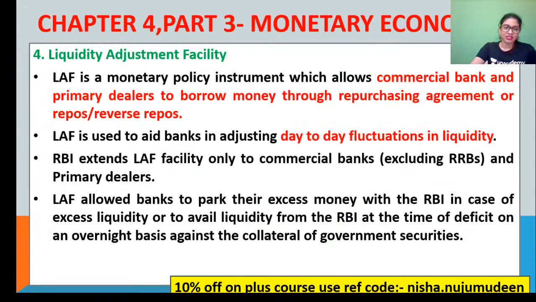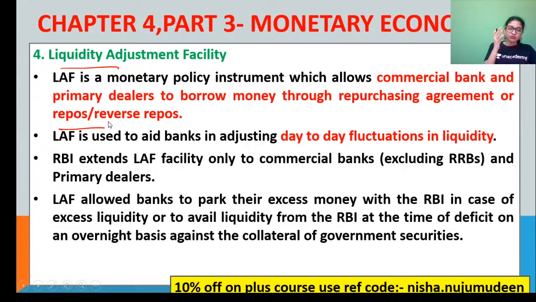Clear? Now, the next one is the liquidity adjustment facility. That is also one of the quantitative, or let's say the traditional, tools of credit control or monetary policy. Now, under this facility called LAF, the liquidity adjustment facility, which is a monetary policy instrument, the commercial banks and all the primary dealers borrow money, and they do that through repurchasing agreements. That repurchasing agreement in simple terms is called repo rate and reverse repo rate.